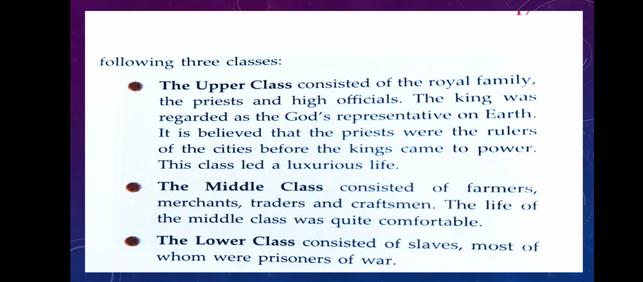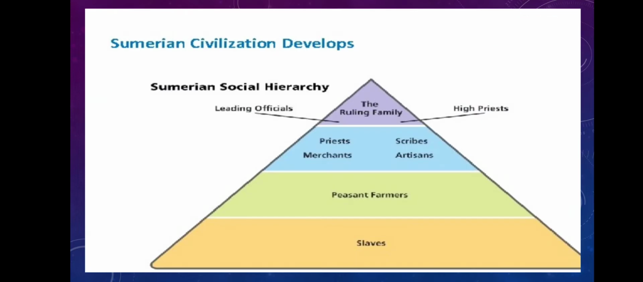Coming to the second class, that is the middle class, consisting of farmers, merchants, traders, and also craftsmen. The life of the middle class was quite comfortable compared to the lower class. The third one is the lower class, which consisted of slaves, most of whom were prisoners of war. So this is about the Sumerian society, or we can say Mesopotamian society. It was divided into three classes: the upper class, the middle class, and the lower class.